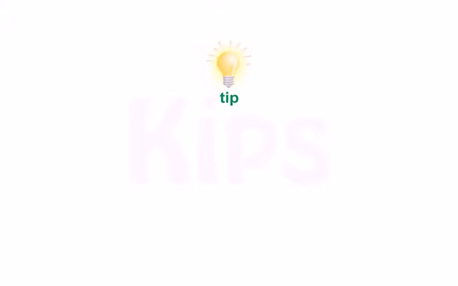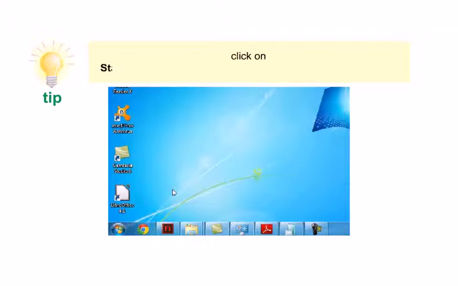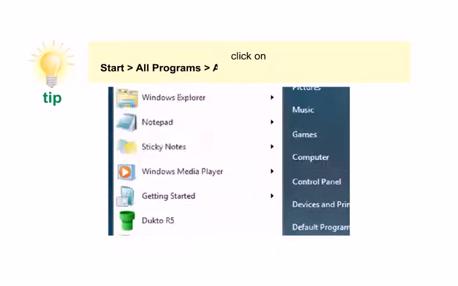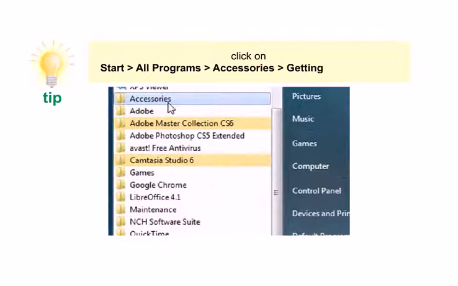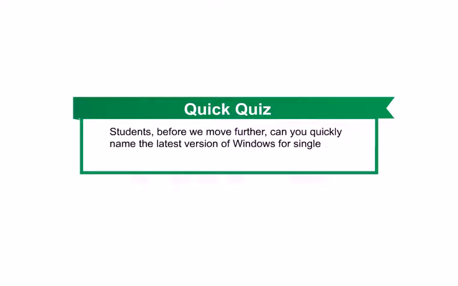Students, let me share a tip with you. To know more about the various features of Windows 7, click on Start, then go to All Programs, then go to Accessories, then go to the Getting Started option to know more about the various features. Students, before we move further, can you quickly name the latest version of Windows for a single user environment?